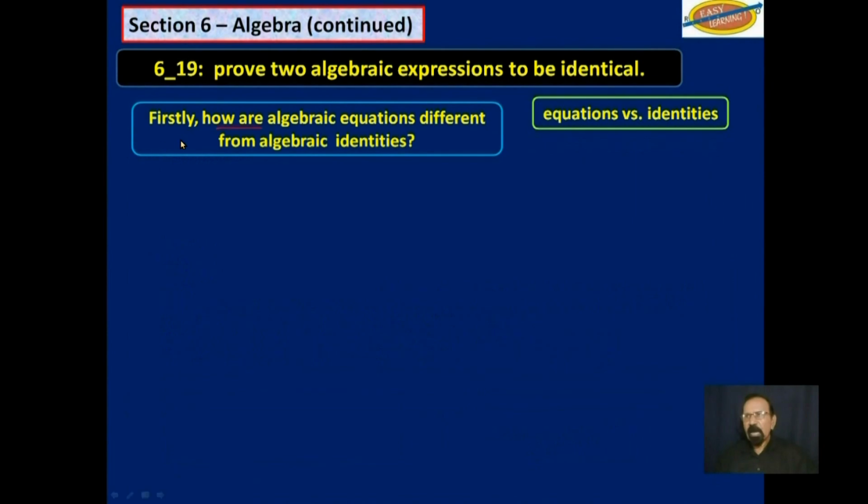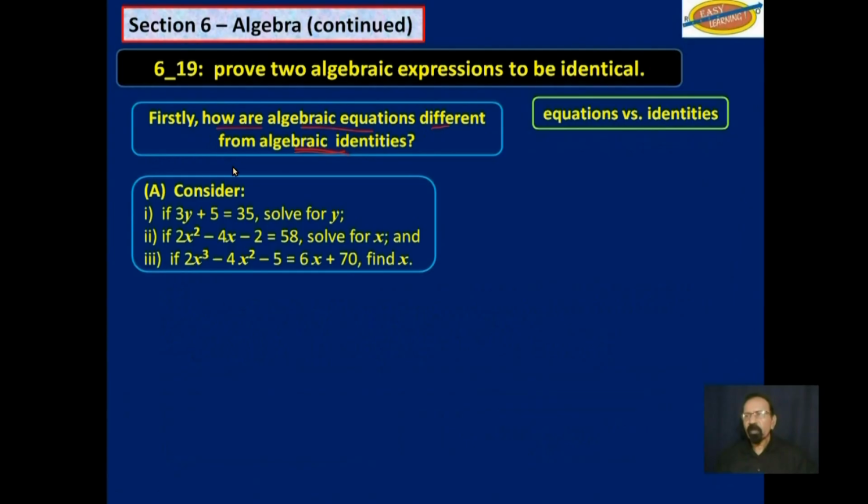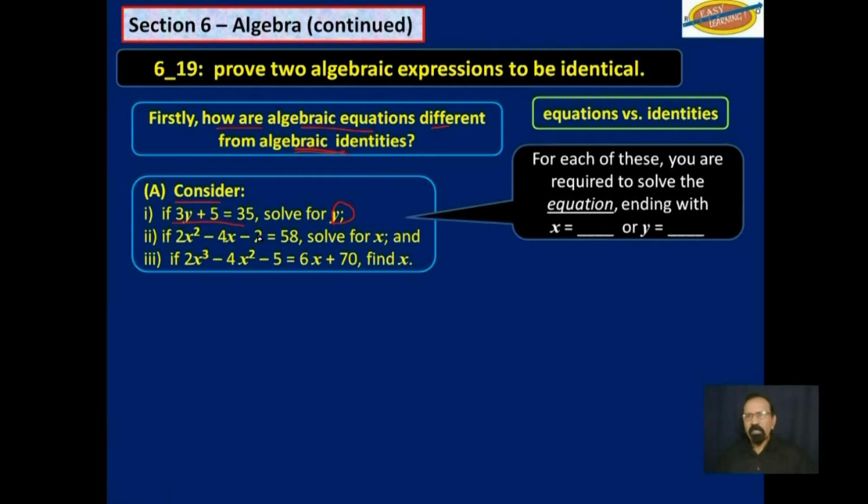Now, firstly, how are algebraic equations different from algebraic identities? As we just found out, we may not understand that quite clearly. So let's consider here. If you consider this expression here, 3y plus 5 is equal to 35, solve for y, and so on. For each of these, you are required to solve the equation.